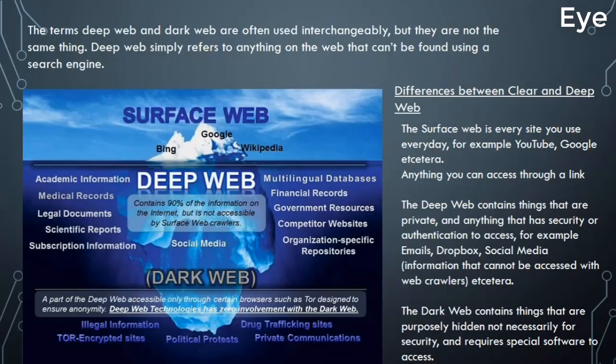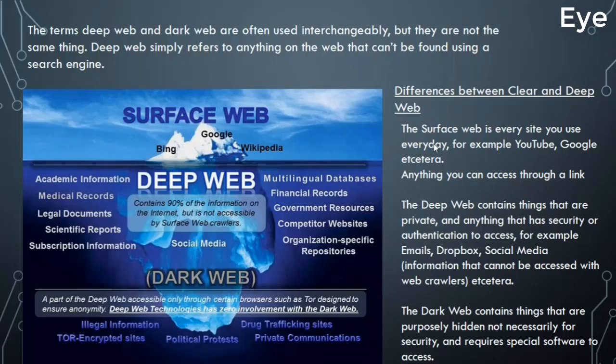Now let me explain the differences with the help of this image right here. Very nice image that'll hopefully explain everything clearly. Before we go into the differences, let's look at a key thing here. The terms deep web and dark web are often interchanged, but they are not the same thing. The deep web simply refers to anything that can't be found using a search engine. As you can see from this image, let's start explaining what the differences really are.